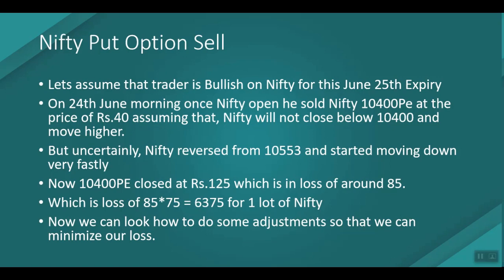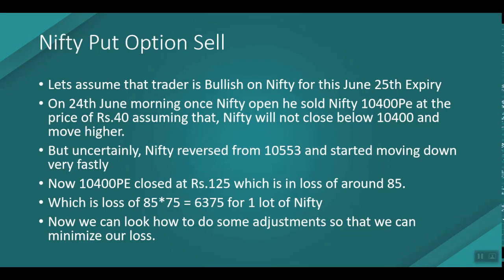For one lot, that is a loss of 6,375. This is an example of one lot, but most traders do multiple lots, like 5 lots or even 10 lots. With 10 lots, the loss would be around 63,000. Now we can do some adjustment so that we can minimize our loss, or in some situations even cover this loss and also make some profit.